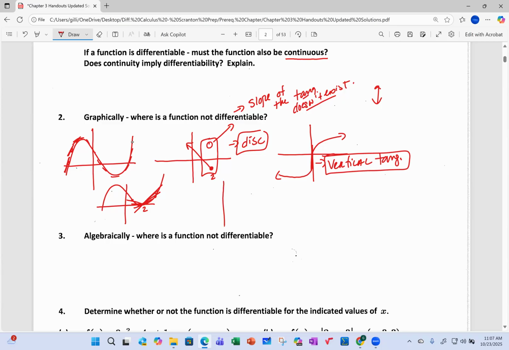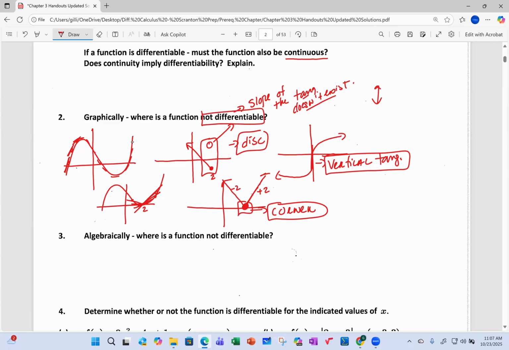And another place where the slope of a tangent does not exist is classically at absolute value functions or at a corner point. Because at this corner point, say the slope to this side is maybe positive 2, but the slope to this side is negative 2. So at the very corner is where the function is not differentiable.